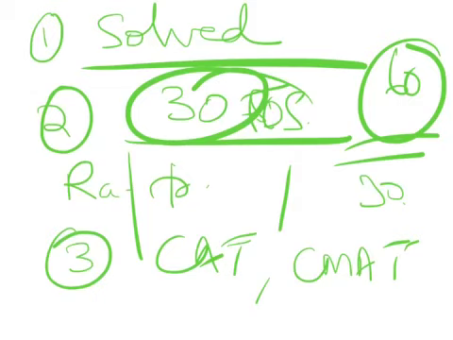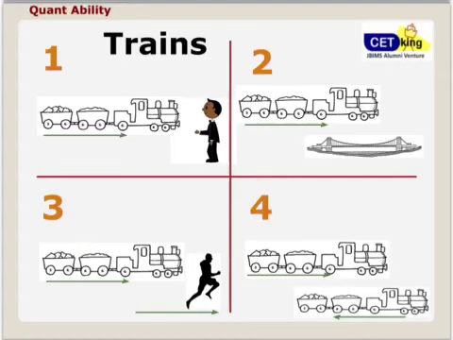Alright, now let's talk about other things. Let's talk about the shortcut for time speed, because if you're attending my lectures, I don't teach any formulas. I normally teach the concepts, because knowing the concepts is more important than knowing the formula. I know there are a lot of other faculty who teach you shortcuts, but the problem with a shortcut is it is only valid on a particular type of question. The moment I change the question, the moment I change the values, your formulas or shortcuts go for the toss. So that's why I recommend the common sense way of thinking.